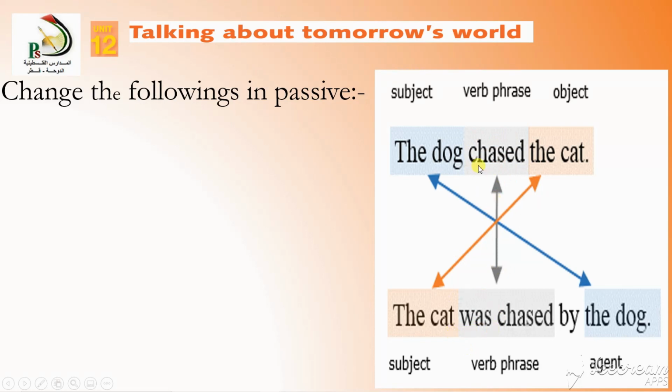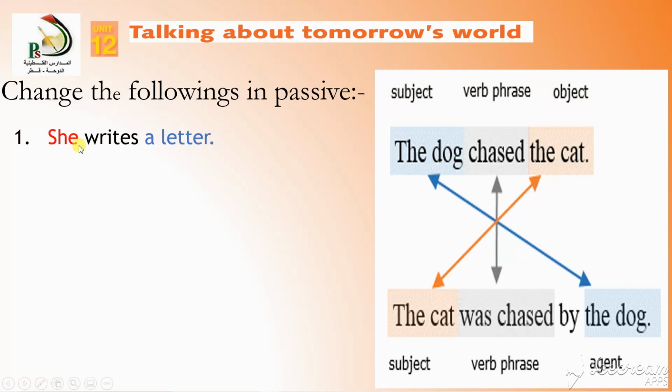If it is present perfect, has chased, it becomes has been chased, or have been chased. If it is past perfect, had chased, it becomes had been chased. So the determination process will come from the verb itself. Let's take some more examples in order to enhance your understanding.